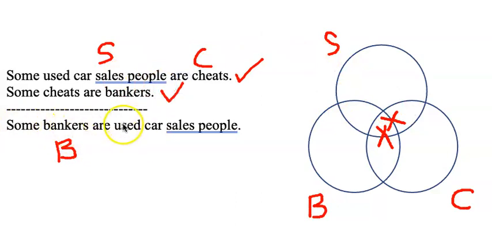Conclusion, some bankers are used car salespeople. So some B are S is what that says, right? Some B are S. Do we know that? I don't think we do.